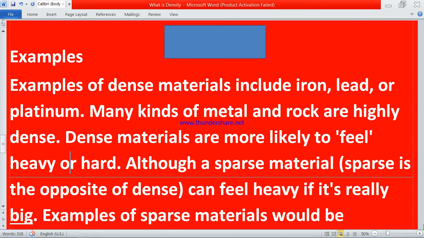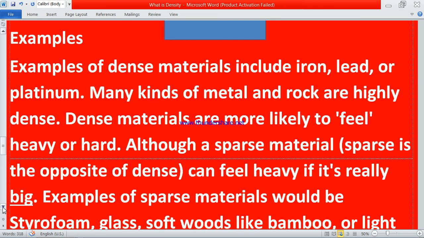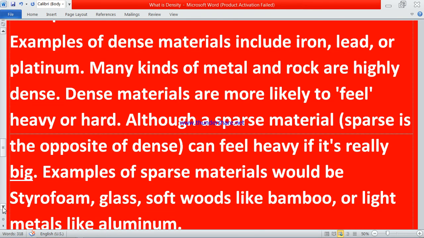Examples of sparse material would be styrofoam, like sponge, I have told you. Glass, kaach. Soft wood, like ply. Bamboo. And light metals like aluminium.